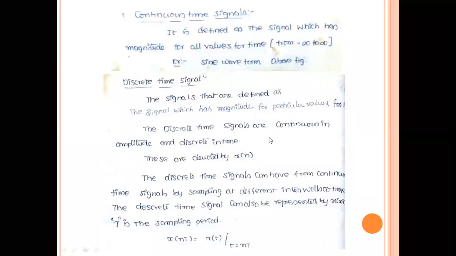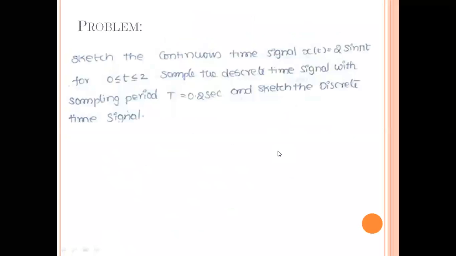As we discussed continuous time signals and discrete time signals yesterday, I think we stopped our presentation at this particular slide. Please see this problem. Sketch the continuous time signal x of t equals 2 sine pi t over an interval 0 to 2, and sample the discrete time signal with a sampling period capital T equal to 0.2 seconds, and sketch the discrete time signal.